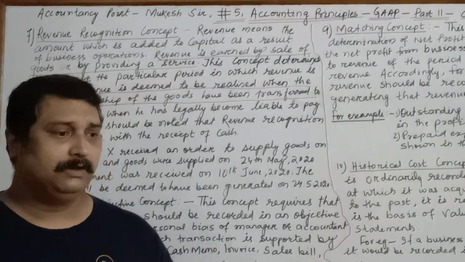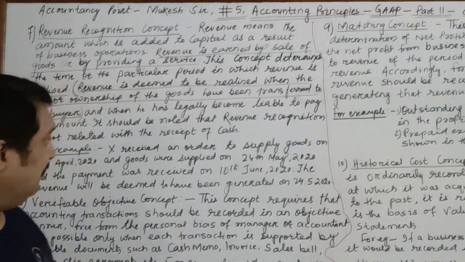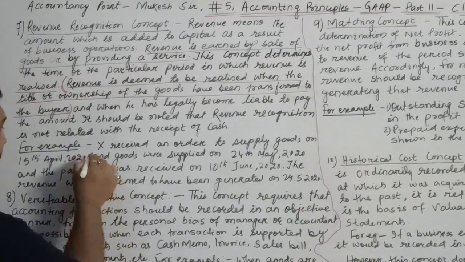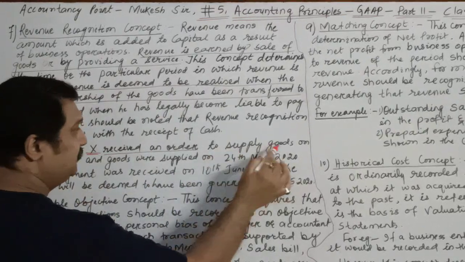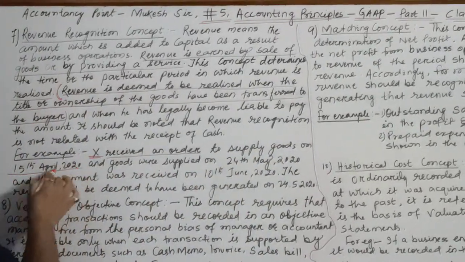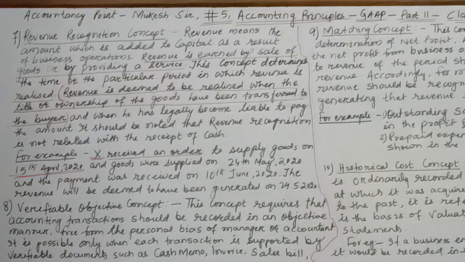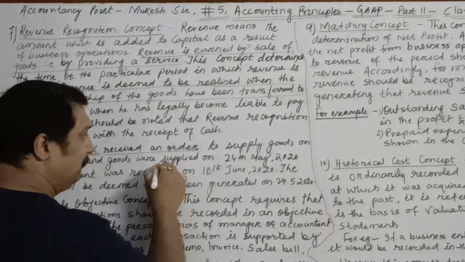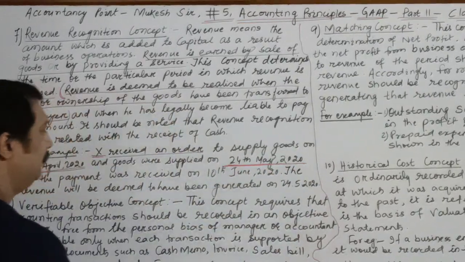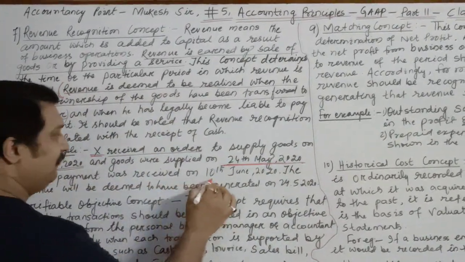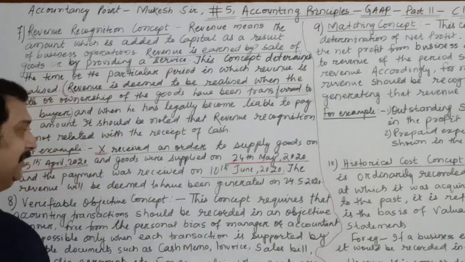For example, I have taken an example that X is a businessman who has received an order to supply goods on 15th April 2020. But the goods were actually supplied on 24th May 2020. And the payment was received on 10th June 2020.